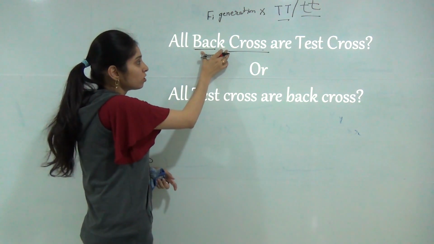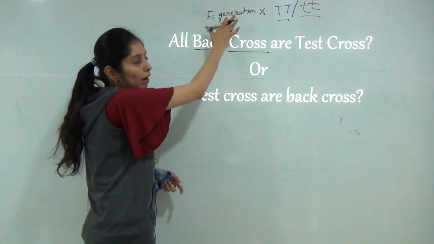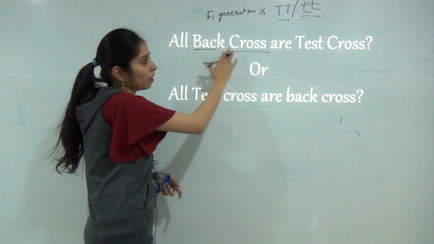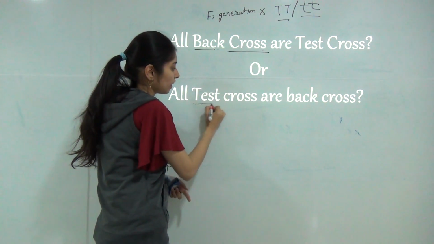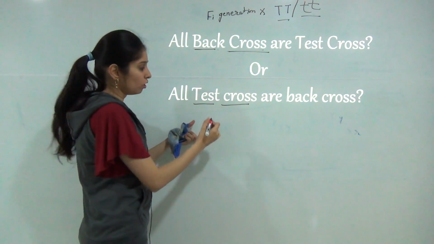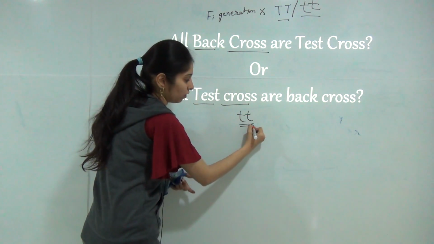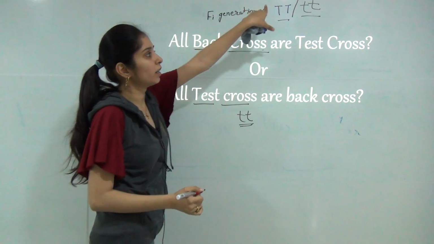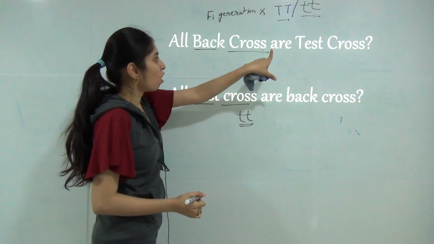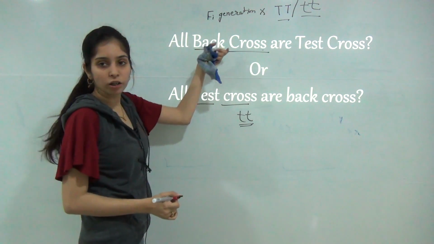A back cross may be a test cross, but all back crosses are not test crosses, because in a test cross, as we told earlier, we use only the recessive trait. So recessive traits may be present in a back cross, but all test crosses are back crosses.